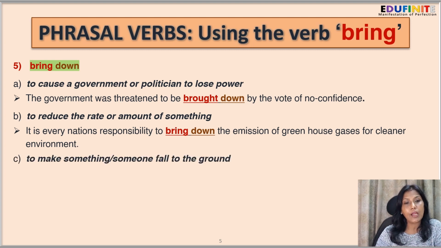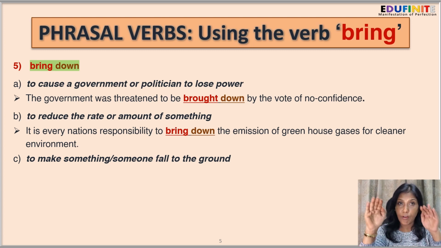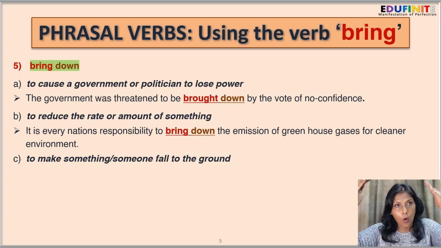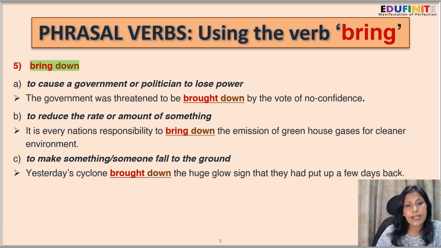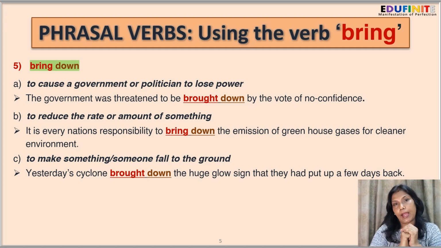Well, the next meaning of bring down is to make something or someone fall to the ground. So if something has been raised or someone is there and we make that person or the thing fall to the ground. Yesterday's cyclone brought down the huge glow sign that they had put up a few days back. So what happened? They had put up a glow sign a few days back.